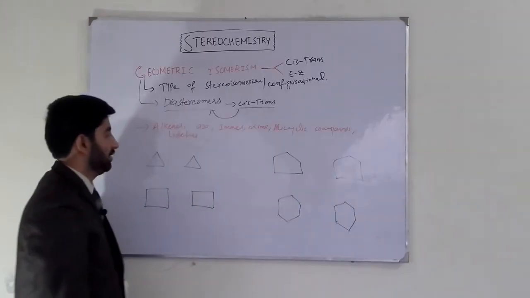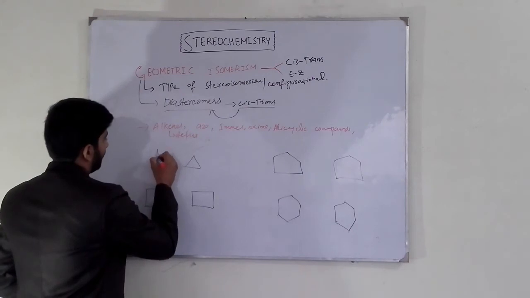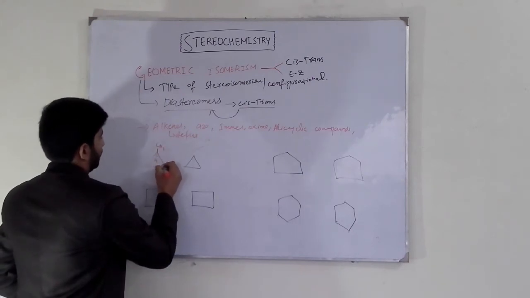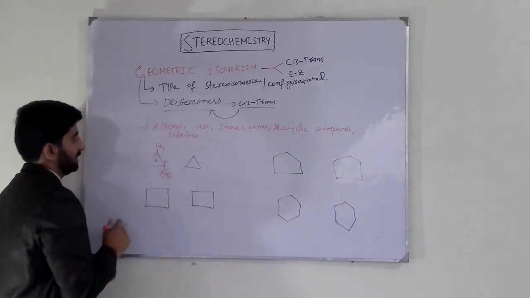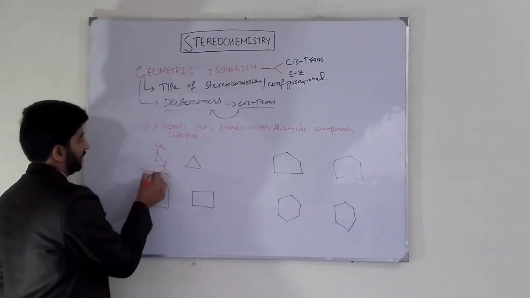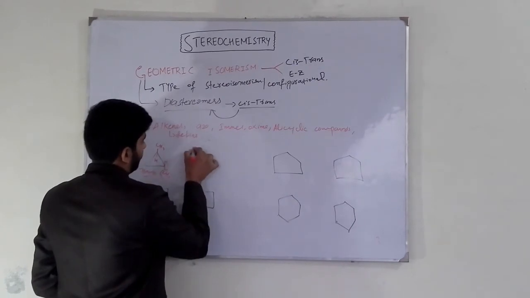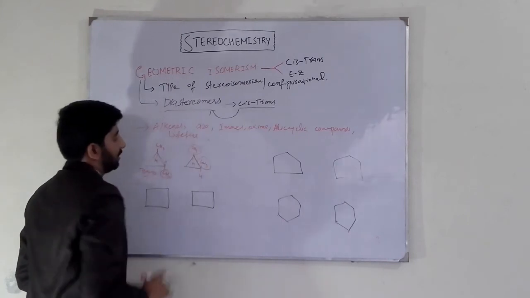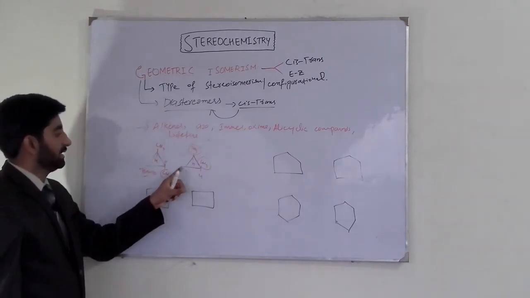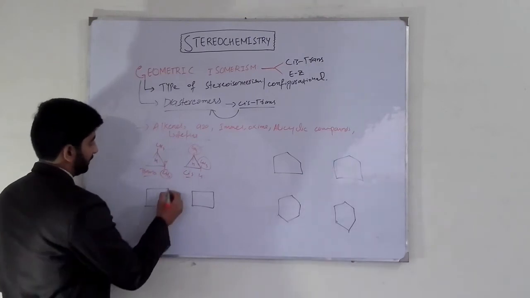If atoms of high priority lie on opposite sides, then they are trans. So in this cyclopropane, atoms of high priority are on opposite sides, it is our trans cyclopropane. In this molecule, atoms of high priority are on the same side, so it is our cis cyclopropane.